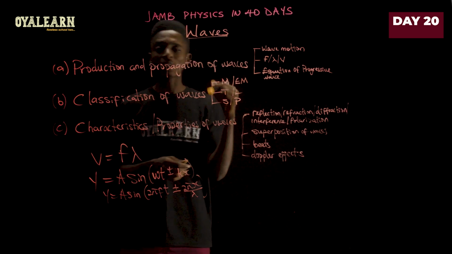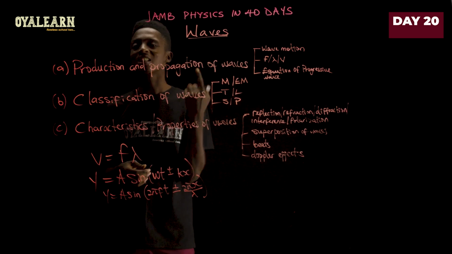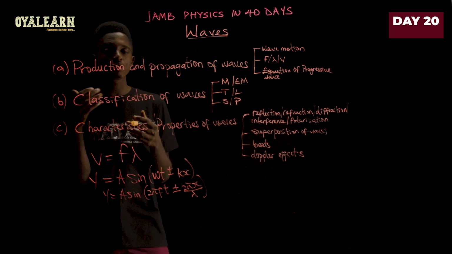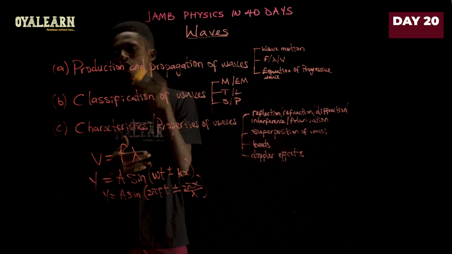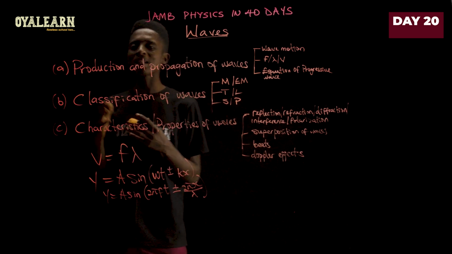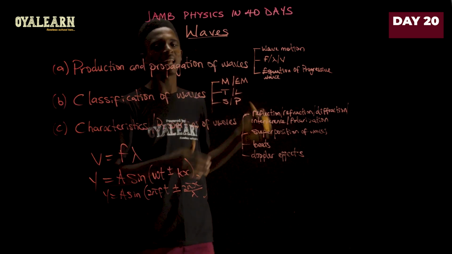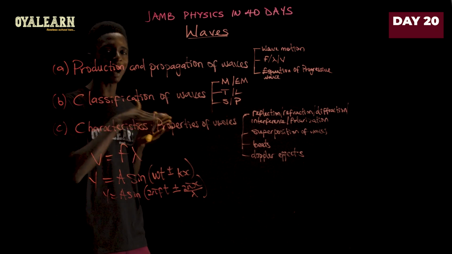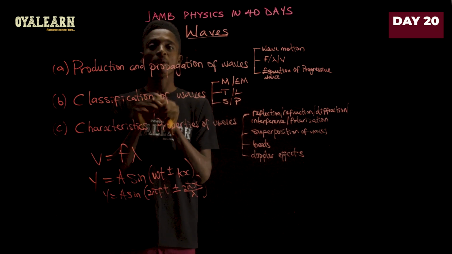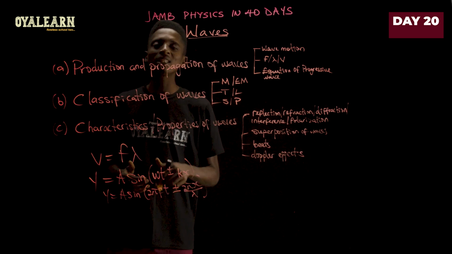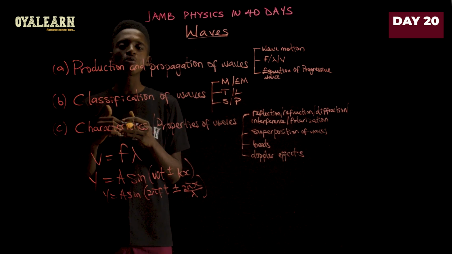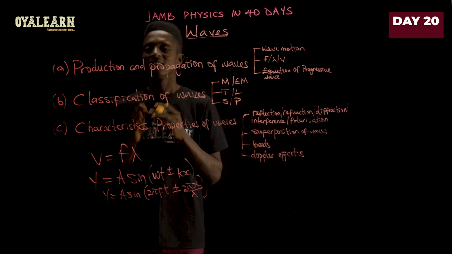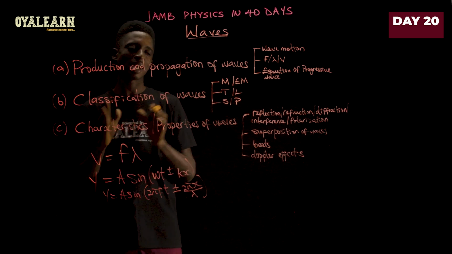You should also be able to tell them apart, and give examples of mechanical waves and examples of electromagnetic waves. Another classification we also look at is transverse wave and longitudinal wave. That's when you are looking at the classification of wave based on the direction of the wave motion and the direction of the particles of the wave. When the particles are moving in the same line, parallel to the direction of the wave itself, that will be a longitudinal wave. But when they are perpendicular, that is, the particles are moving at 90 degrees to the direction of the wave, that is an example of a transverse wave.